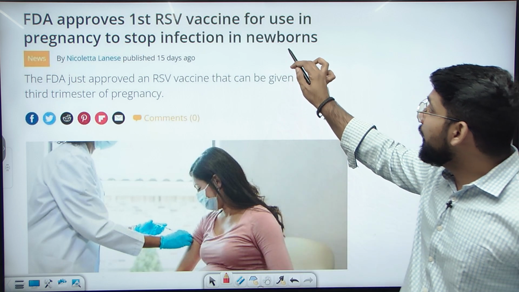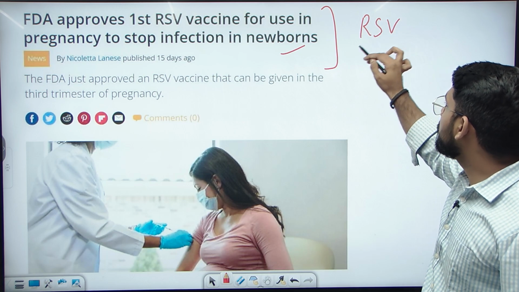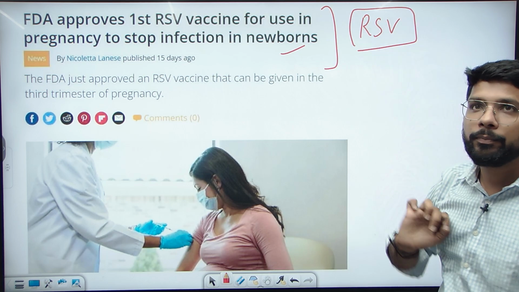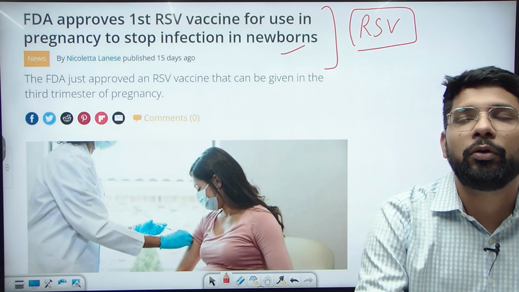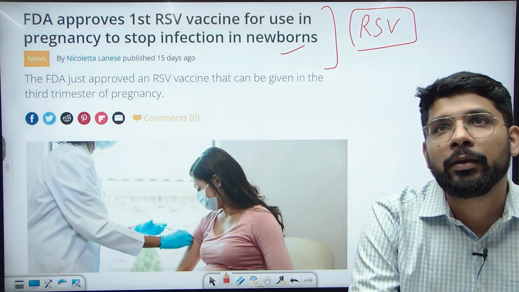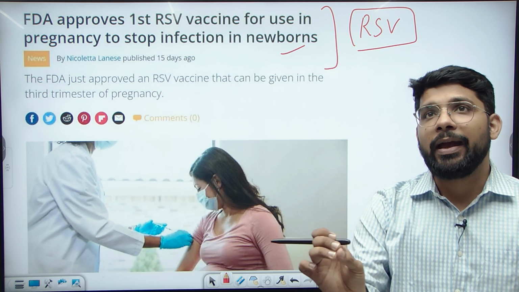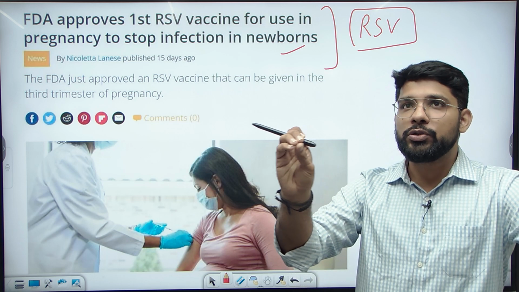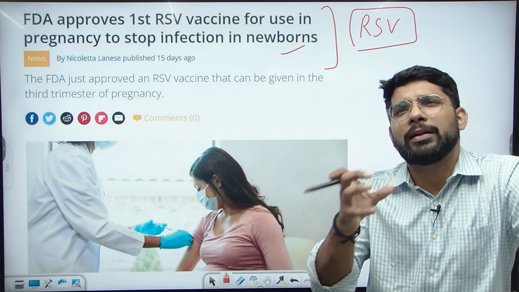It will stop the RSV infection in the newborn. So this is a prelims-specific topic, a new vaccine for RSV.